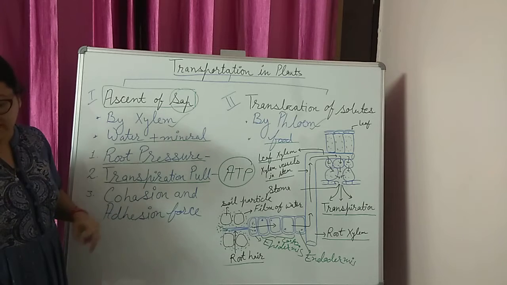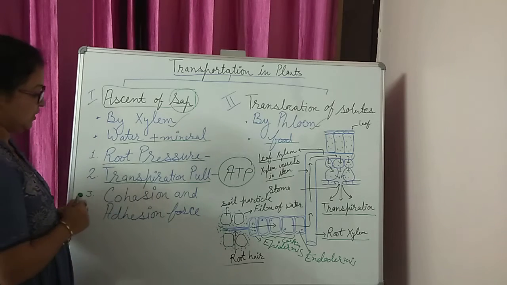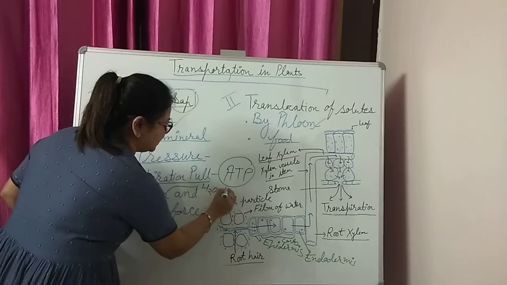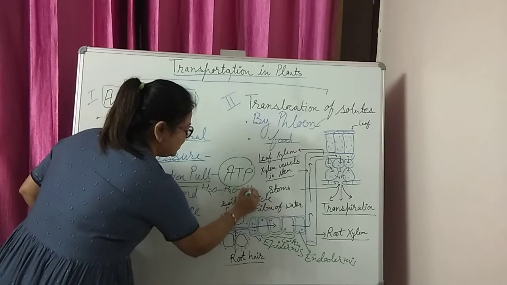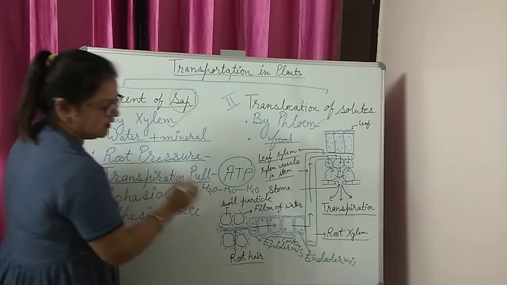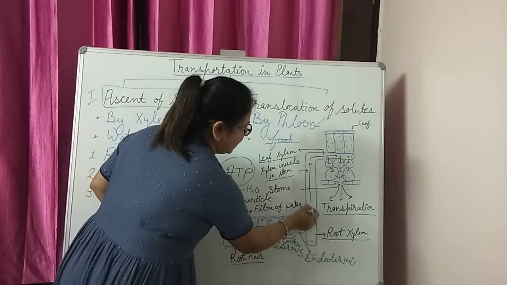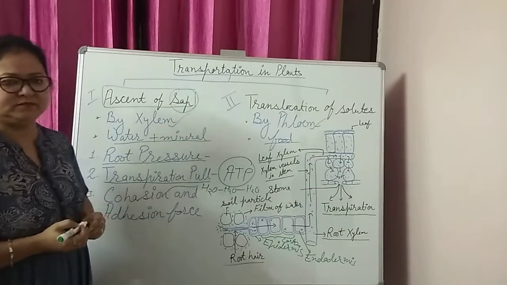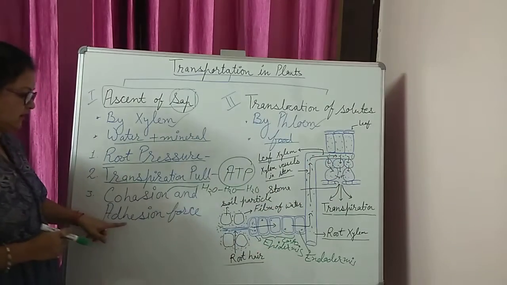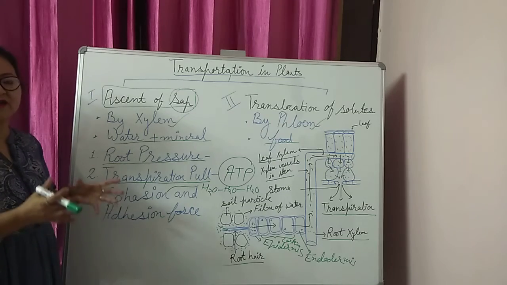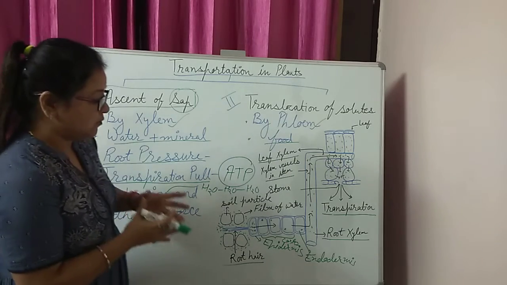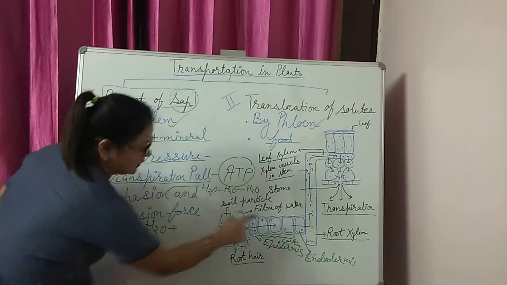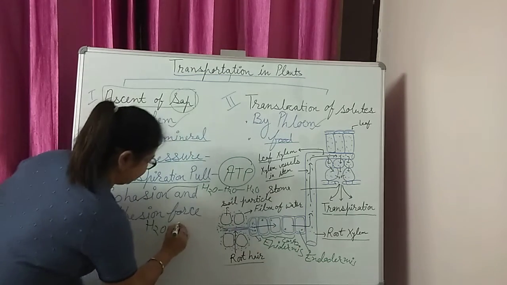Cohesion force occurs between similar molecules. Similar molecules means between the water molecules. The water molecules make a continuous channel from root xylem up to the stem xylem and up to the leaf xylem. Then the second factor, adhesion force. This is the attraction between the molecules of water and the molecules of the xylem vessels.